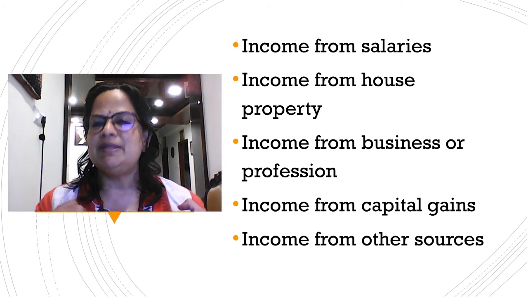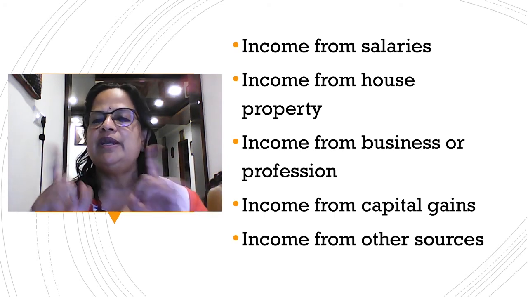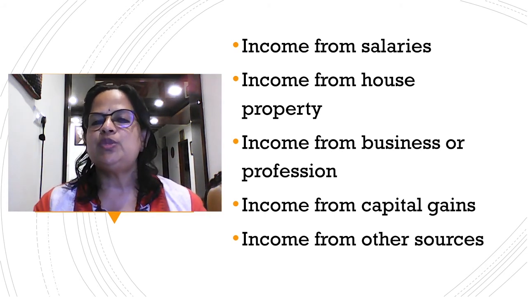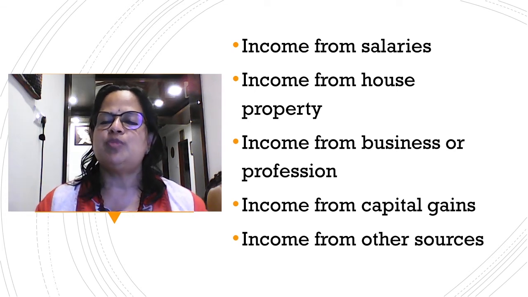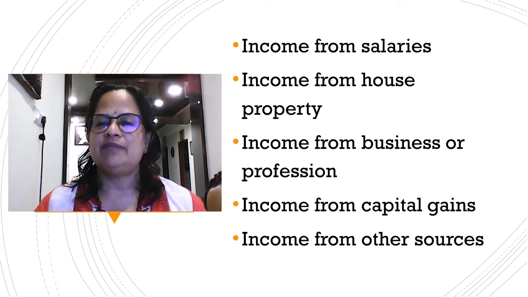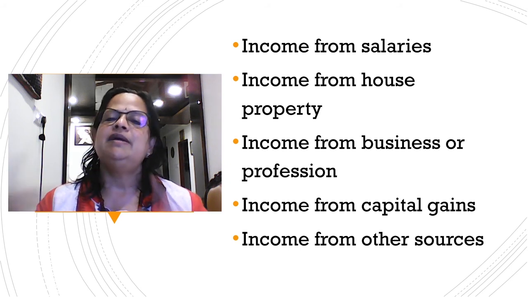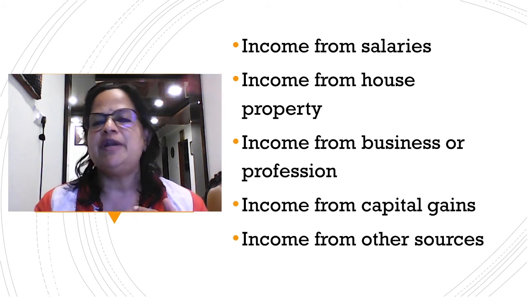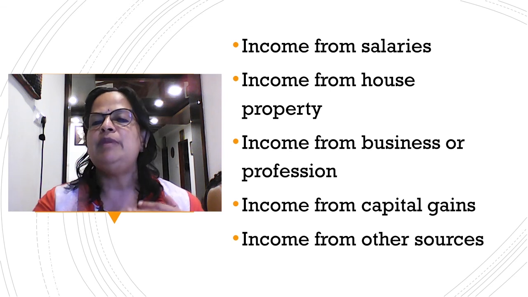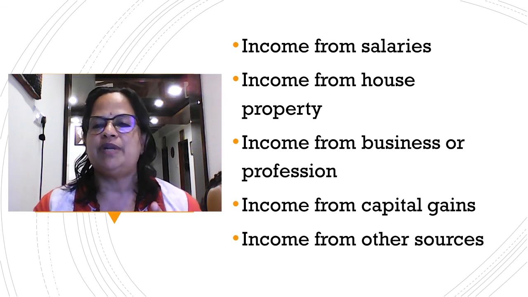When I am getting my monthly salary, it will be included in this head of income. Next one is income from house property. If I have a second house property which I am giving on rent, I will get some rental income. That, and my self-occupied house property where I am living, will be included in the income from house property.